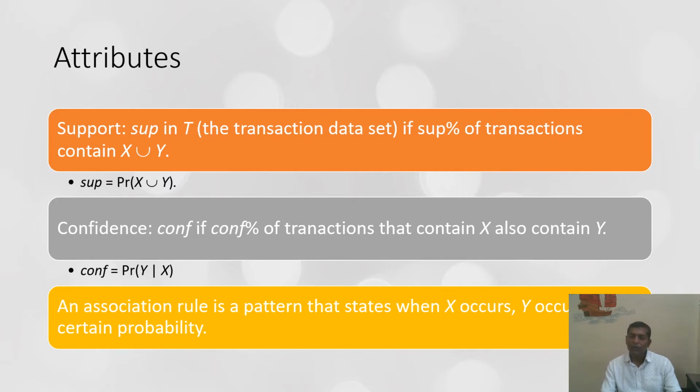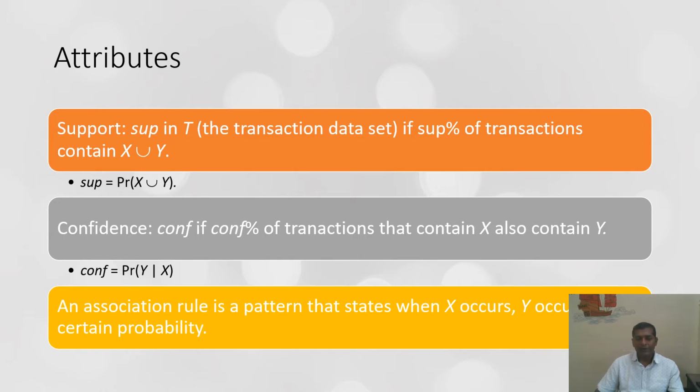If 100 people have purchased and the bills are generated, that is 100 transactions. So if we want to find the transaction support for item X and item Y, let's assume X is bread and Y is milk. For bread and milk, the probability that item X and item Y are bought together is known as the support for these two particular items.